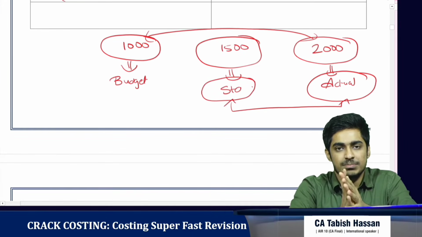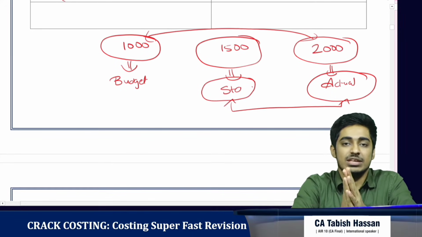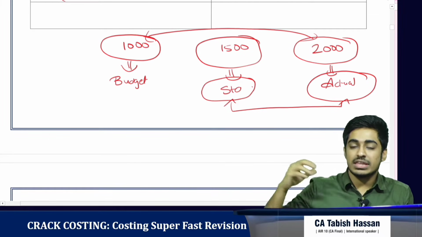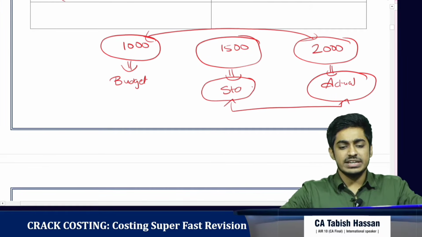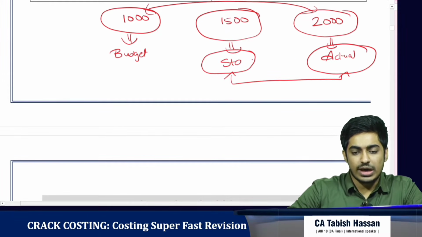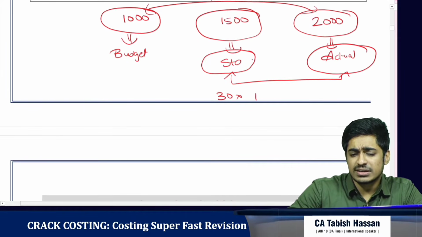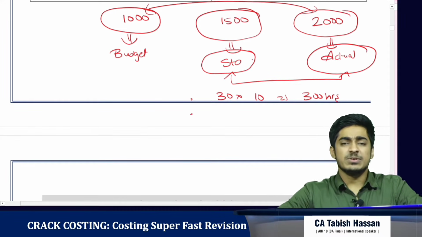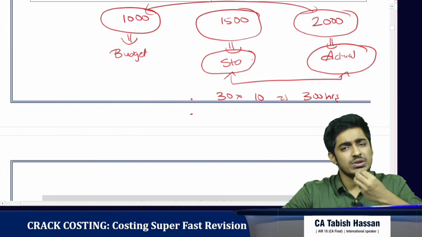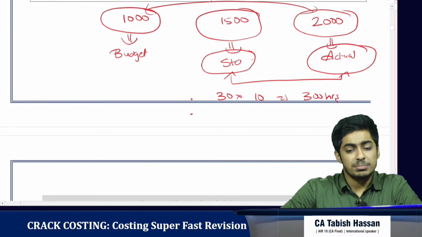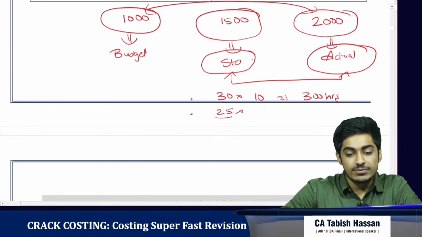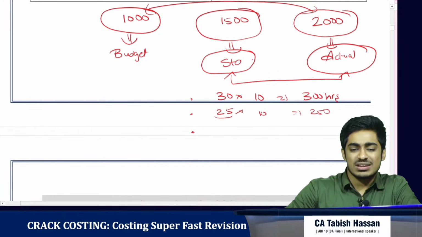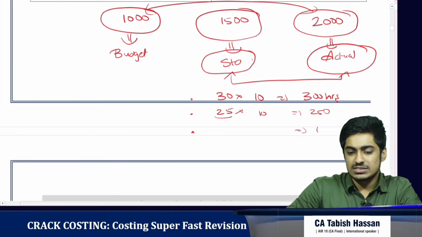I'll give you another example. Last 30 days are remaining for exams. So I thought I can study for 300 hours, that is 10 hours every day for 30 days. Then in between, for 5 days, I was not feeling well. So there was no way for me to study for those 5 days. But I could have studied for 25 days at 10 hours each, 250 hours. But in actual, I have studied only for 150 hours.